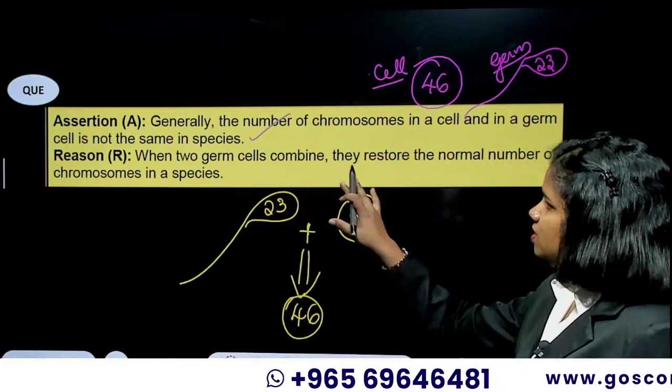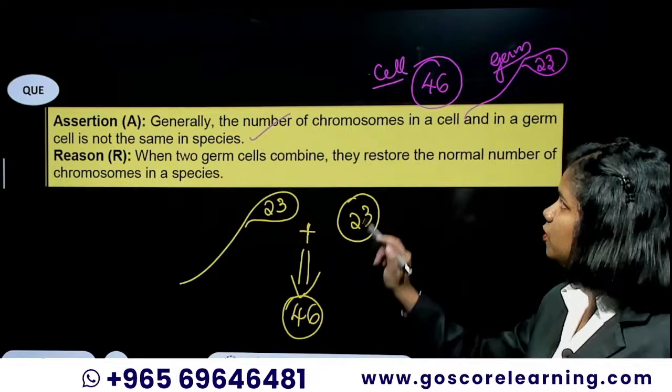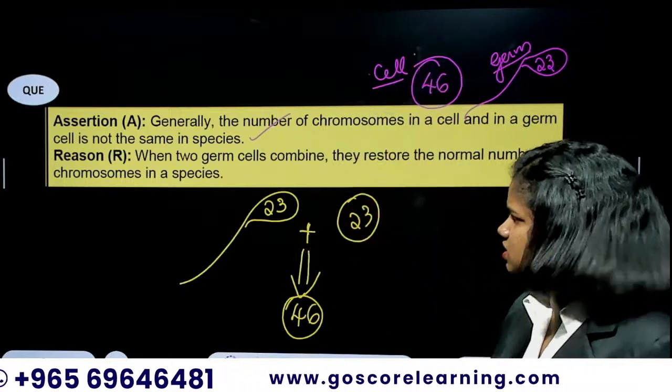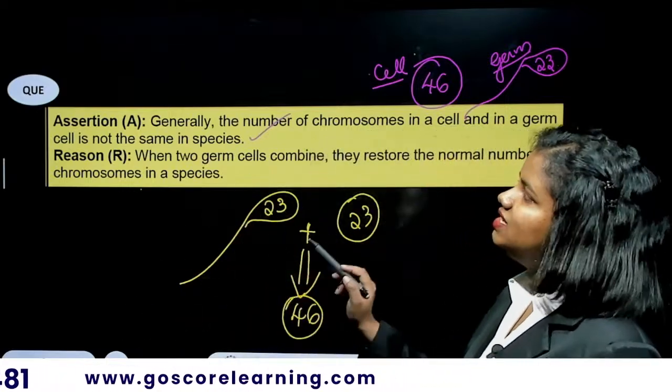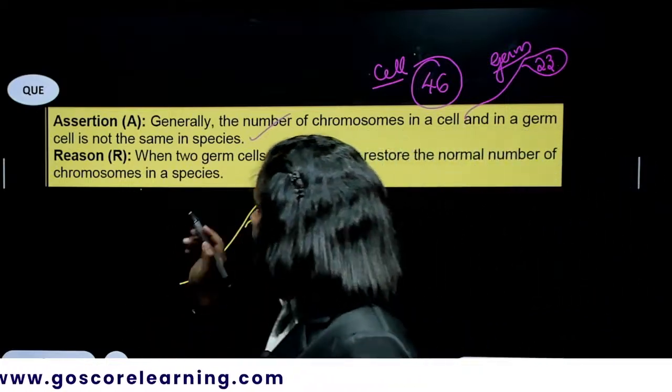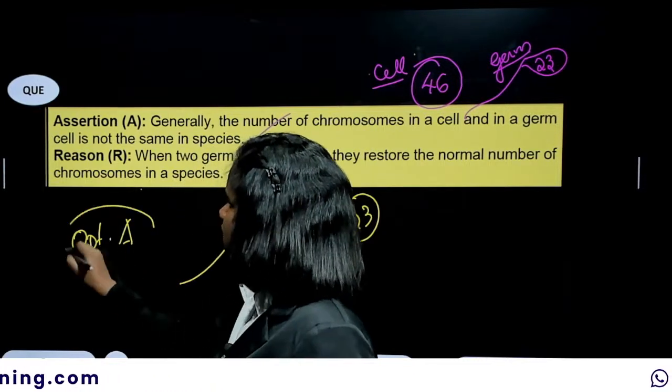So when two germ cells combine, they restore the normal number of chromosomes, and that is 46. So yes, assertion and reason are true, and reason is the explanation of the assertion. So it is none other than option A. Option A is the answer.